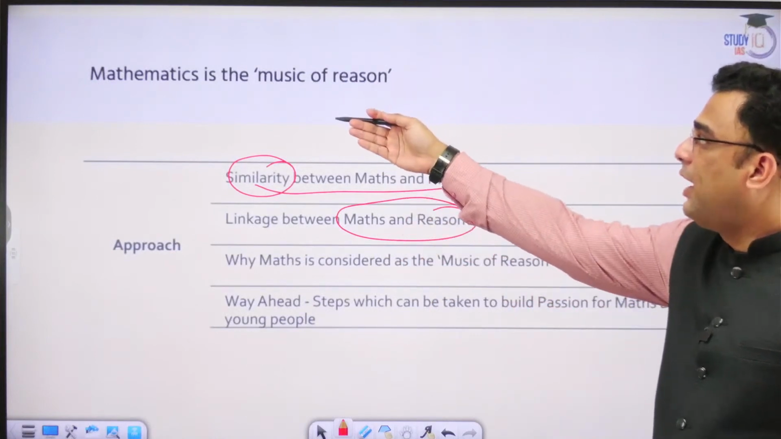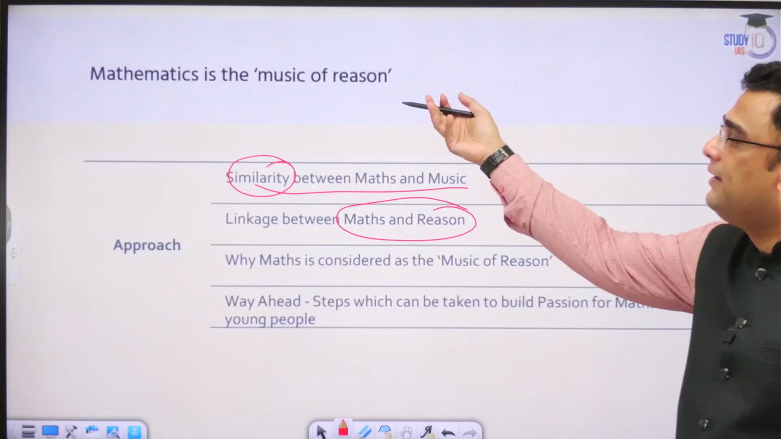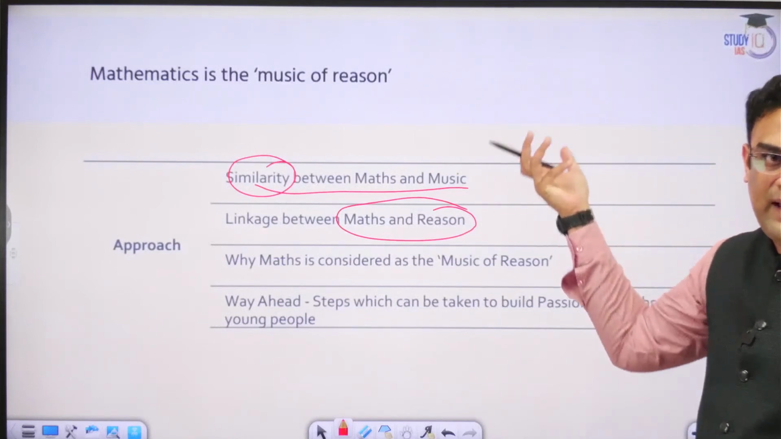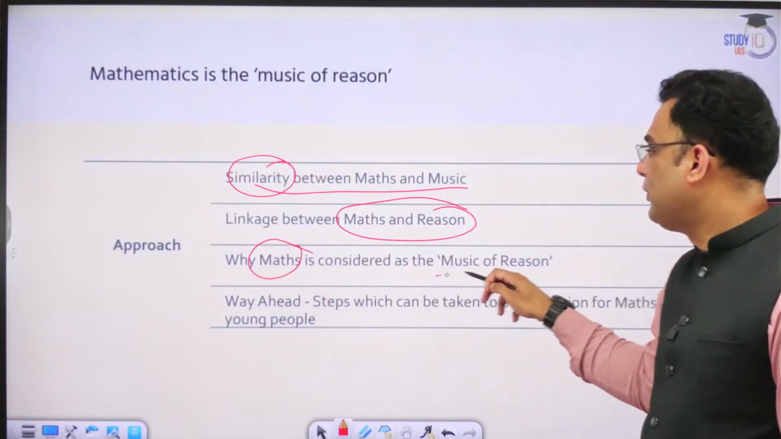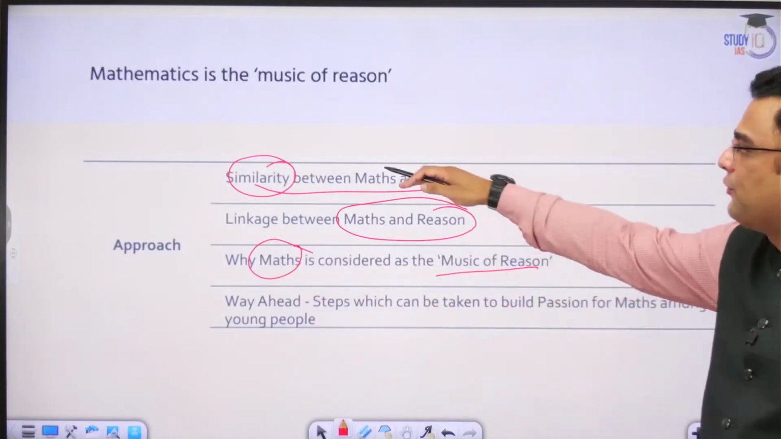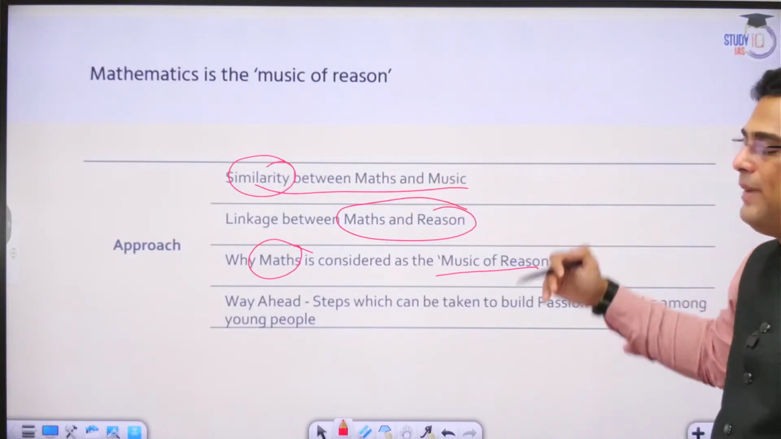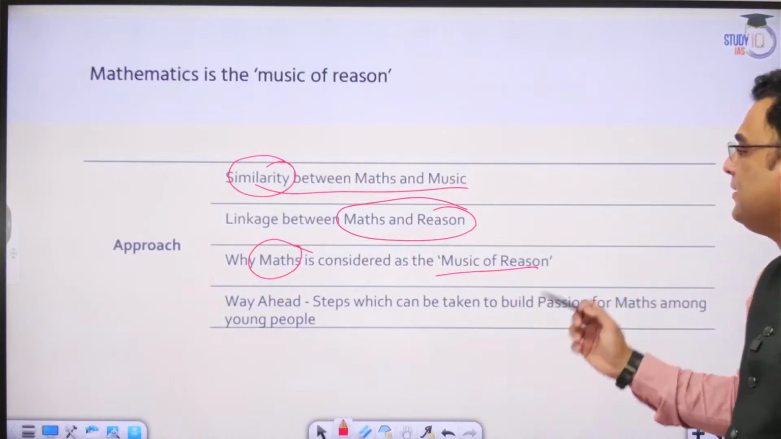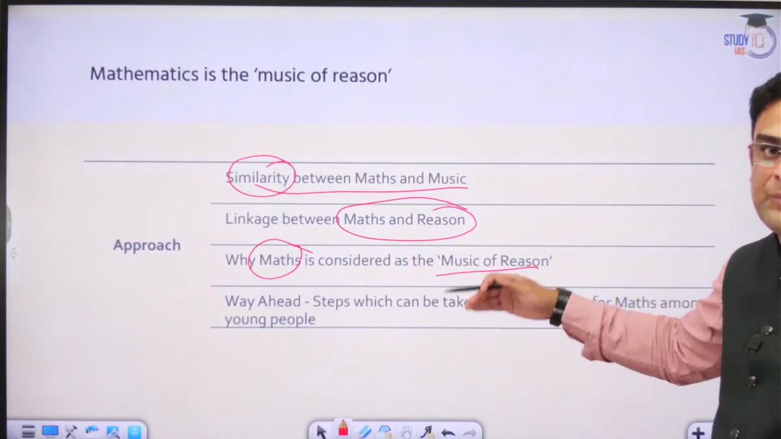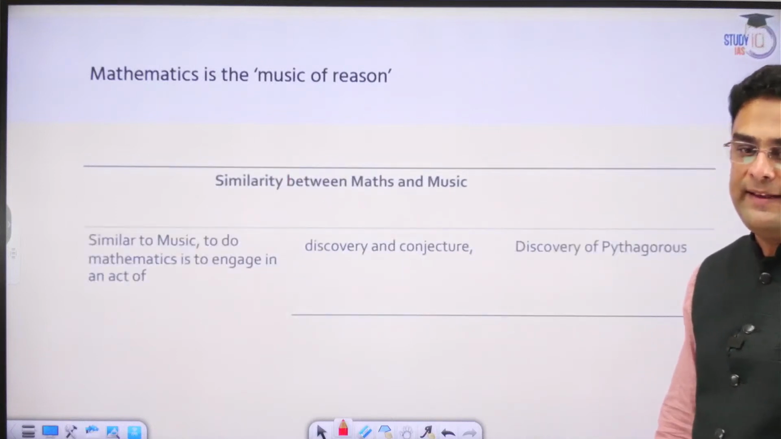Unless we explain how maths is related to reason, we cannot understand how music is analogous over here. Why is maths considered the music of reason? Then we arrive at it. So first we see the similarity between the two. We see the interconnection of mathematics and reason, and then we can deduce how maths is considered the music of reason. And based on this, we can give a way ahead and conclude this essay.